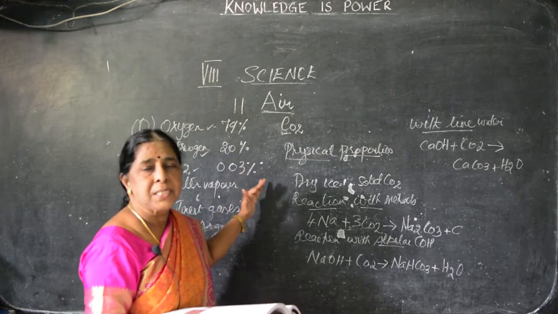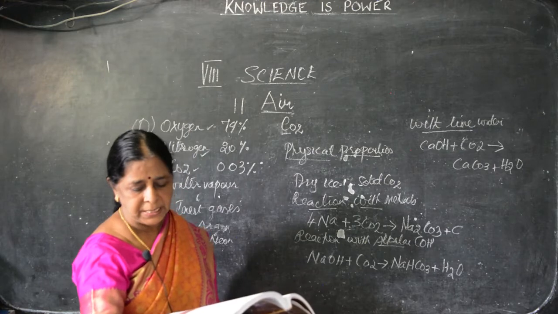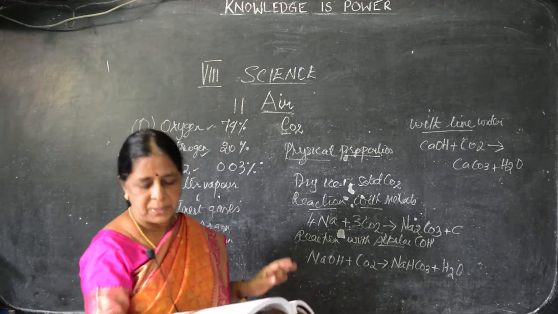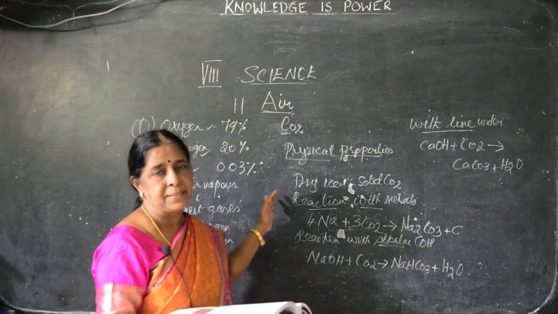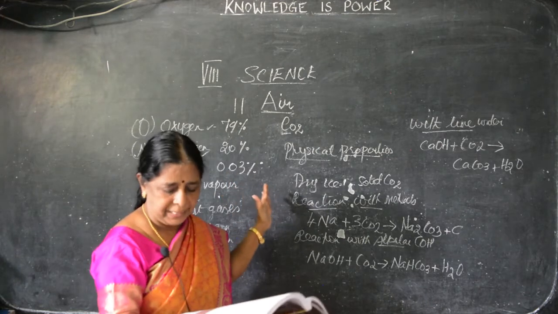We have seen oxygen, nitrogen and carbon dioxide. Now, what are the uses? It is used to prepare soft drinks and aerated drinks. In all the drinks, certainly there should be carbon dioxide.